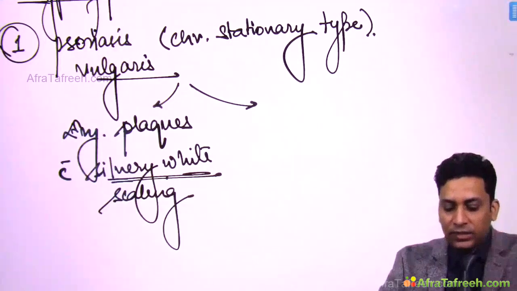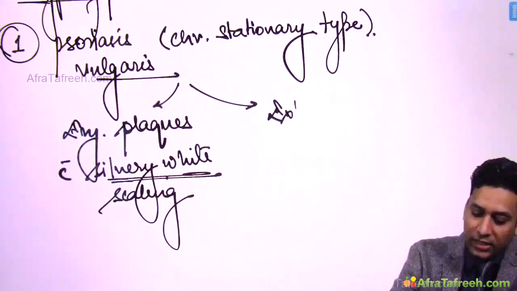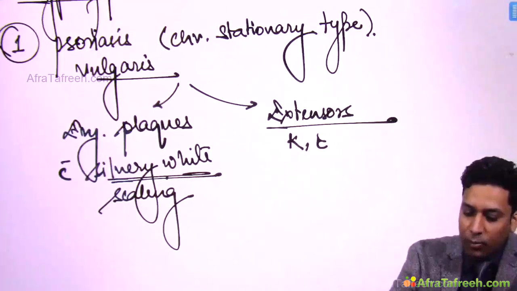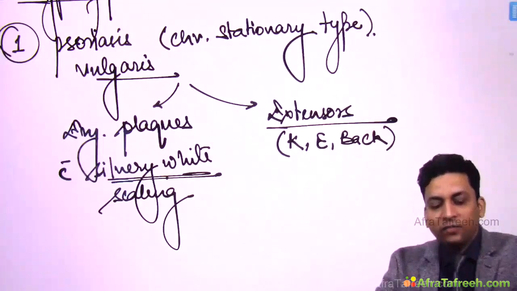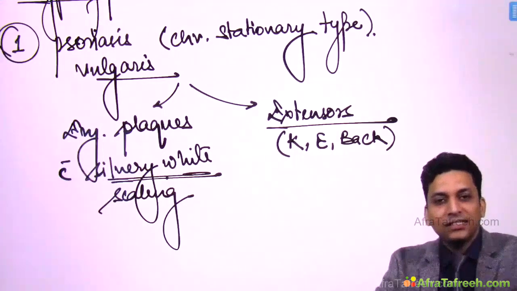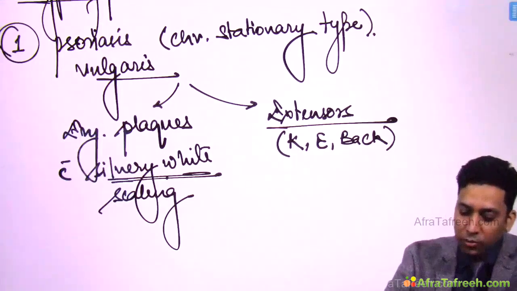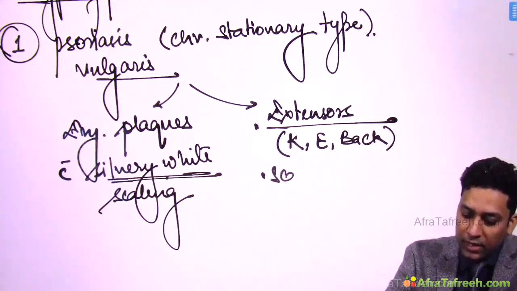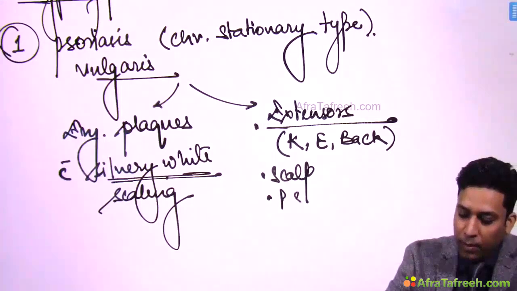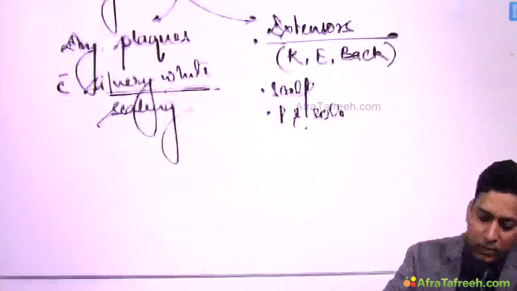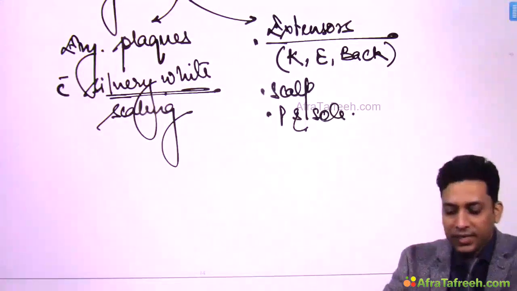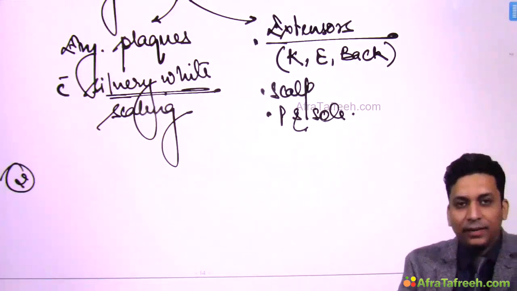So this scaling is present and the site involved is generally extensors, like knee, elbow, back. So over the knee, elbow and back of the patient, you will get these erythematous plaques with silvery white scaling. But remember that extensors are the most common site, but along with extensors you might get involvement of scalp, palm and sole. So this is the first type, chronic stationary type, psoriasis vulgaris, the most common type. But there are other types also, like